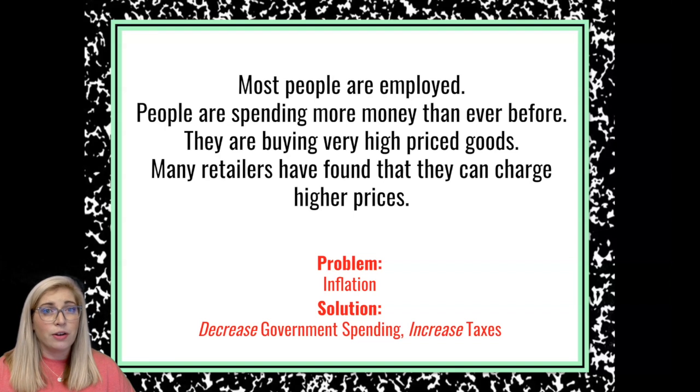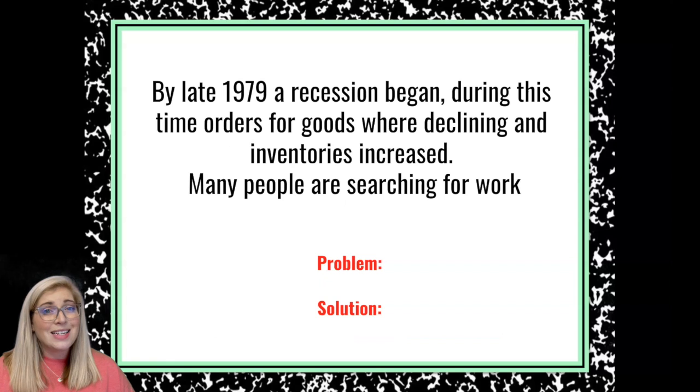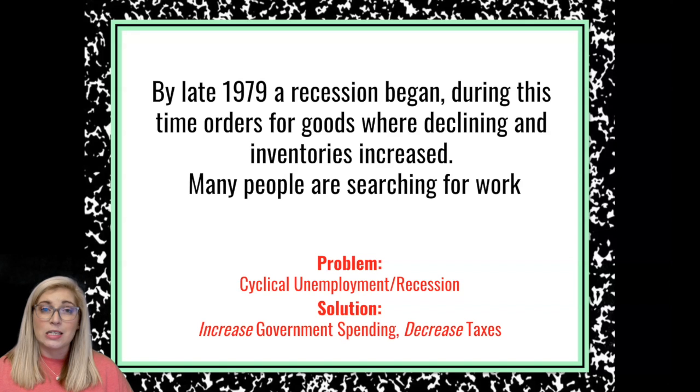Our next scenario. By late 1979, a recession had begun. During this time, orders for goods were declining and inventories increased. Many people are searching for work. So what is our problem here? Our problem is that we have cyclical unemployment and possibly a recession. So what's our solution? How are we going to combat this recession? We're going to increase government spending and decrease taxes, or implement an expansionary fiscal policy.